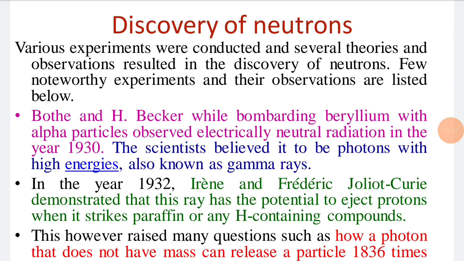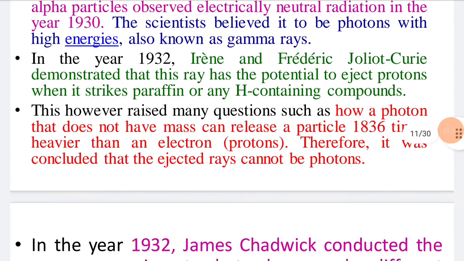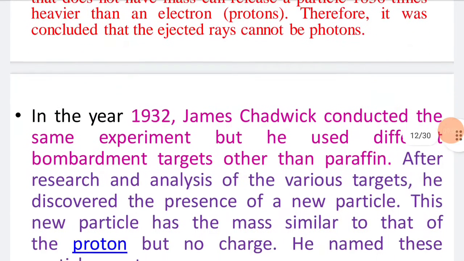In the year 1932, Irene and Frederic Joliot-Curie demonstrated that this ray has the potential to eject protons when it strikes paraffin or any hydrogen-containing compounds. This, however, raised many questions, such as how a photon that does not have mass can release a particle that is 1836 times heavier than an electron. Therefore, it was concluded that the ejected rays cannot be photons.